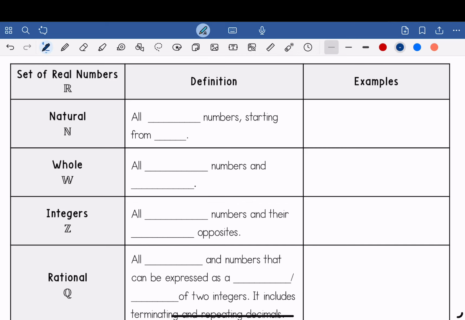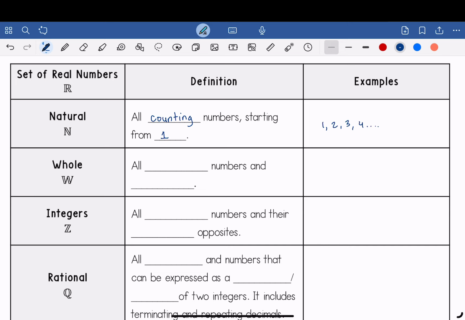So the definition for a natural number is all counting numbers starting from 1. Example, think of when you're playing hide and seek, you start counting not from 0, but 1, 2, 3, and so forth. So those are natural numbers.